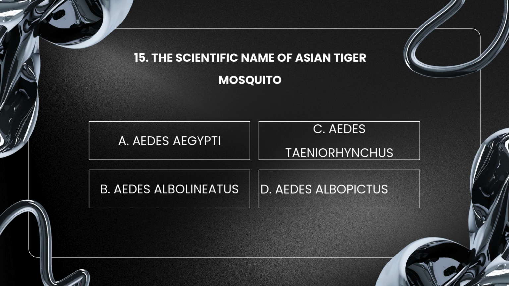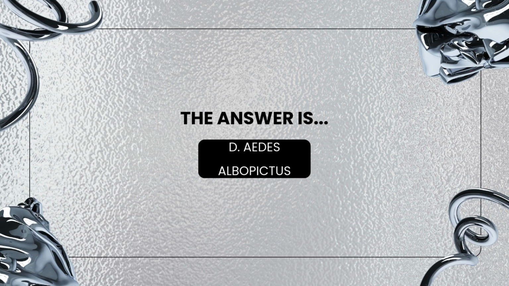The scientific name of the Asian tiger mosquito: A. Aedes aegypti, B. Aedes albolineatus, C. Aedes taeniorhynchus, D. Aedes albopictus. The answer is D. Aedes albopictus.